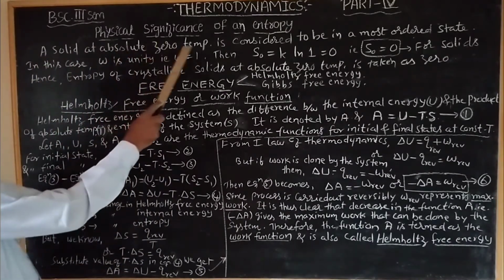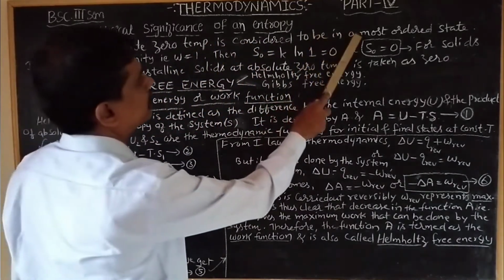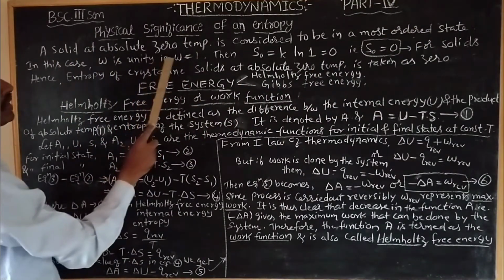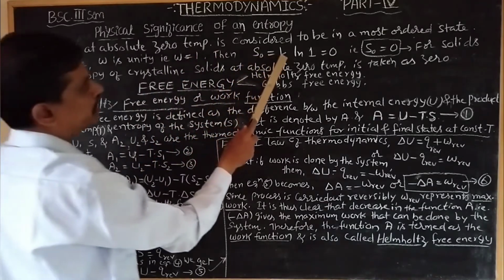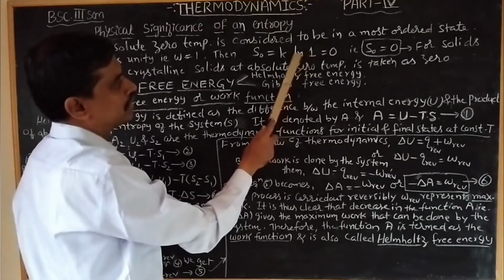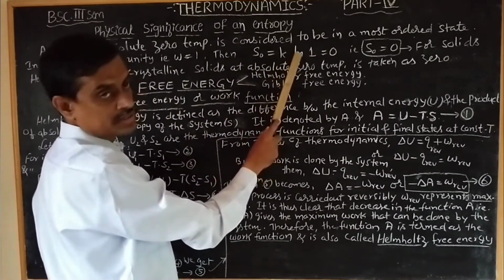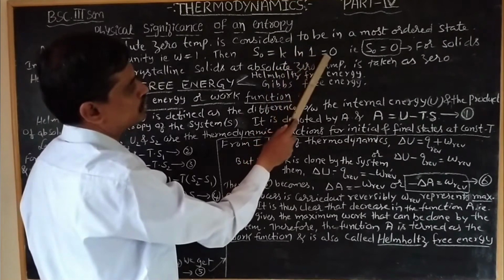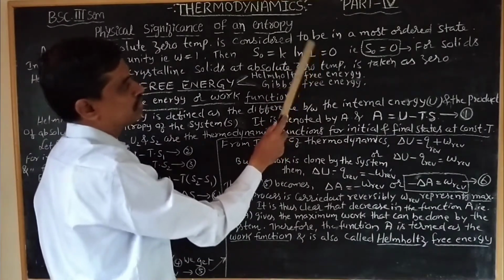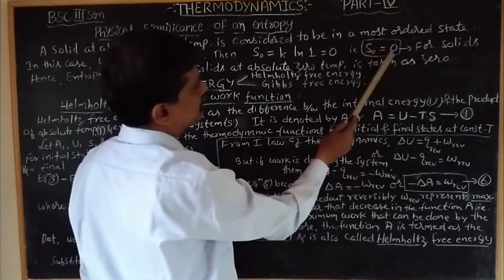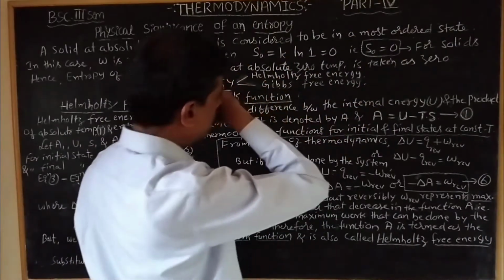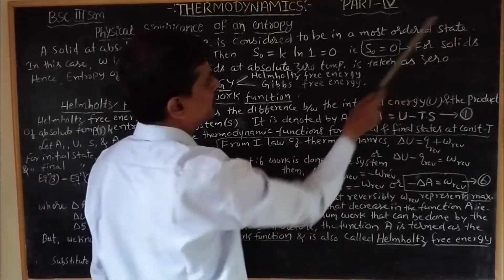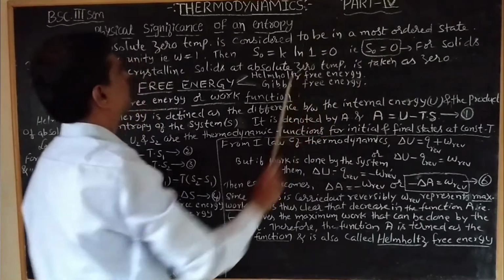A solid at absolute zero temperature is considered to be in the most ordered state. In this case, W is unity, that is W = 1, then S0 = k ln 1. The value of ln 1 is 0, so k into 0 is 0. Thus S0 = 0. This is for the solids. That is, in the case of solids, because of the most ordered state, the entropy is taken as 0.